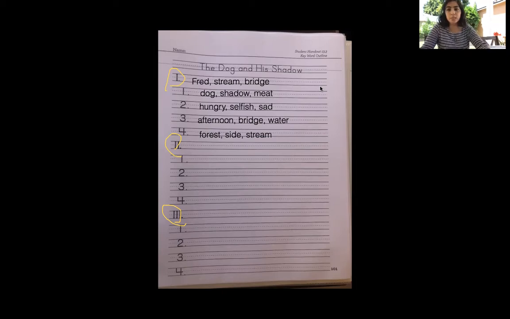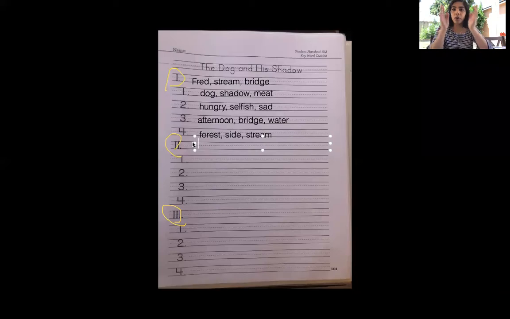Okay, so let's begin. So what is the problem of our story? That's what we're going to focus on today. What is the problem of our story? Or what are the events that happen in our story? Okay, good. These are all good ideas. So how about we put the plot?